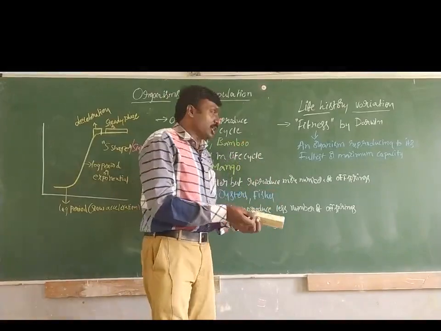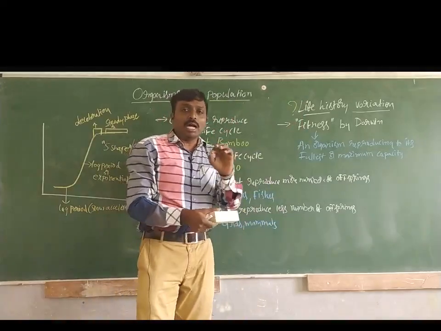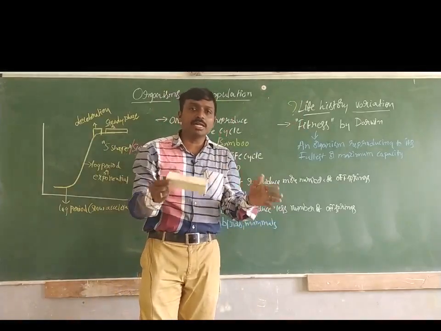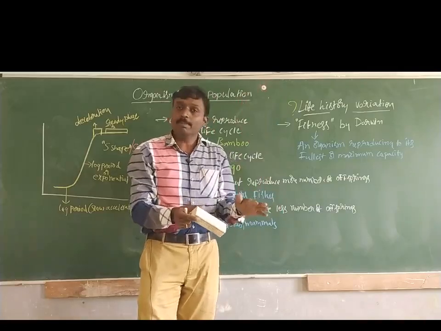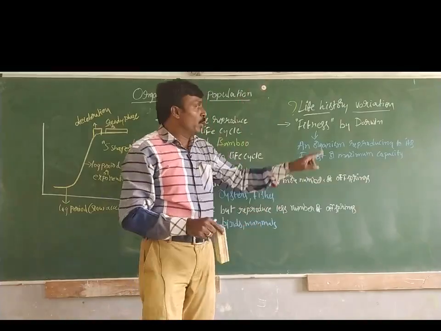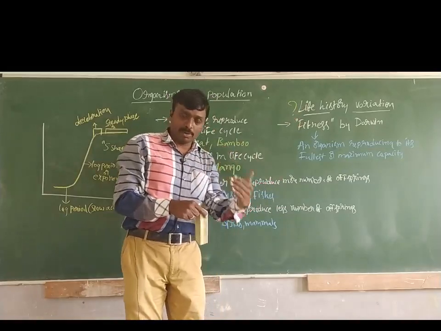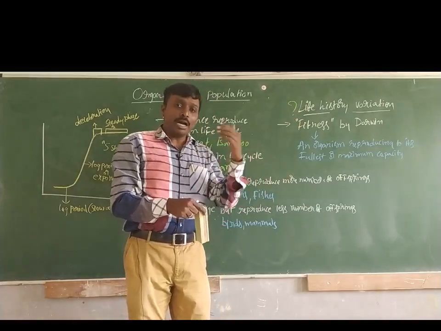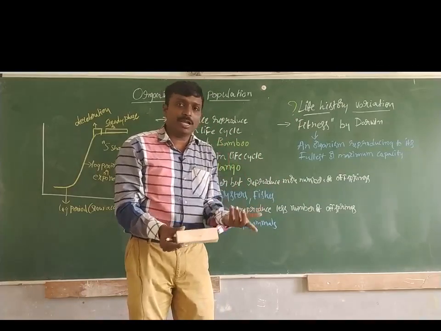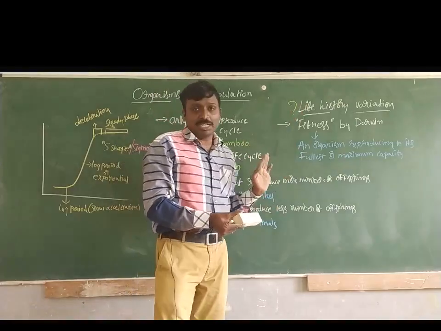Here we may have a question: why are we discussing this life history variation? Because only one crucial process, reproduction, plays a major role in the increase of the population of any type of organism. The growth or increase of a population depends on only one natural process, that is reproduction. That's the logic behind discussing life history variation.